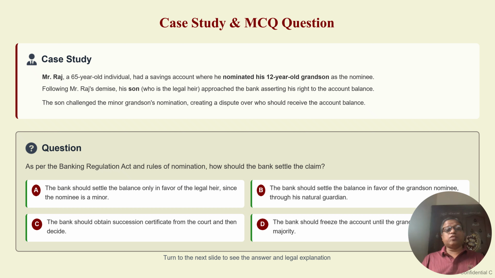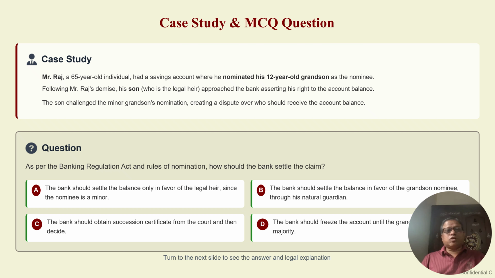So Mr. Raj, a 65-year-old individual, has a savings account where he nominated his 12-year-old grandson as a nominee. You all know a nominee can be anyone in the banking account. Probably a son, sister, brother, friend, anyone can be a nominee. In this case, the grandson is a minor, at the age of 12 years. Can a minor be nominated? Yes, he can be nominated. There is no rule that we cannot nominate a minor. So in this case, Raj is a senior citizen who has nominated his grandson.